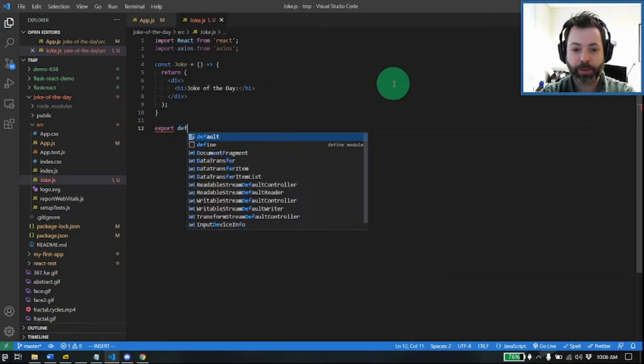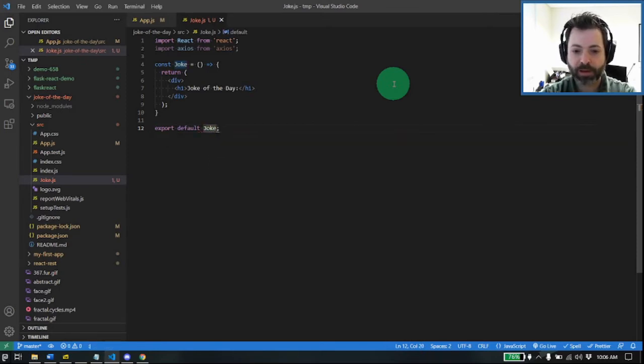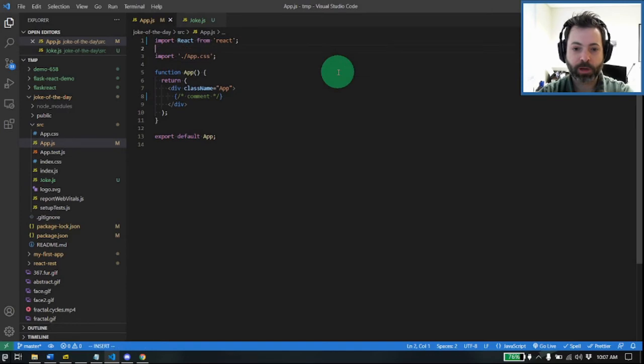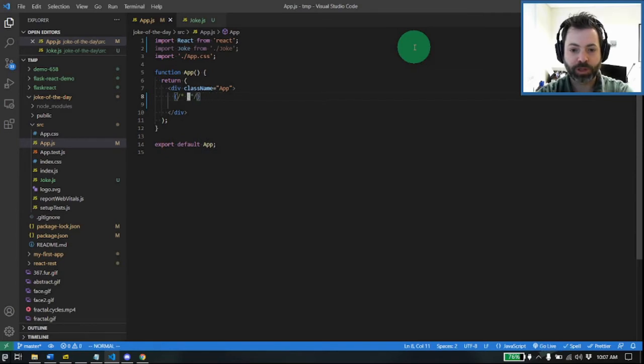So this is where I mentioned at the beginning, if we haven't talked about this yet, this is how we can do multiple components and import them into others. So here we're exporting this component. It's not doing anything yet other than returning a header tag, but now over in app.js, we also need to import joke from ./joke, okay? And we need to insert our component. So let's change our comment, show the joke of the day, and we're going to say joke.